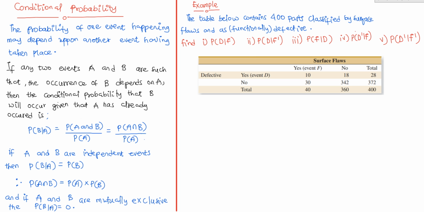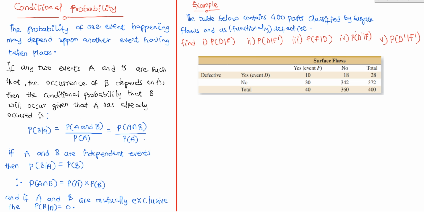Over here we have, if A and B are independent events, then the probability of B given A has occurred will just be probability of B, right? Because B is not dependent on A. So in that case, you are just going to have probability of B given A equal to probability of B, because B doesn't depend on A. So in that case, you're going to have probability of A intersection B equal to probability of A times probability of B.